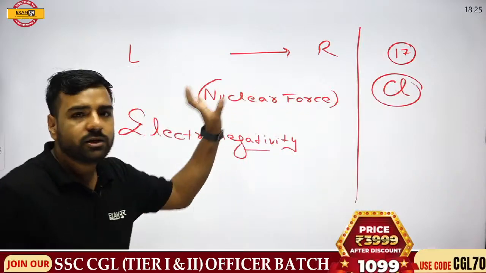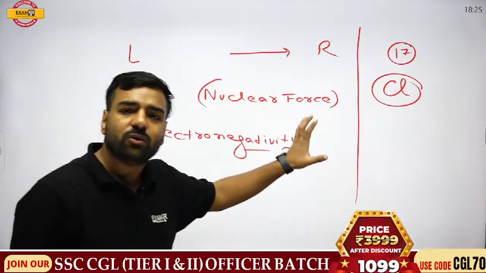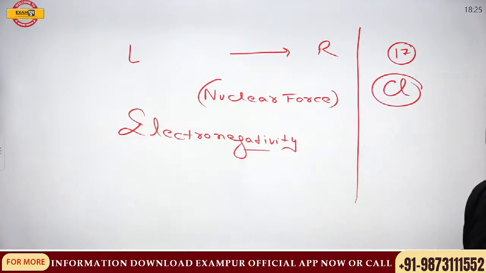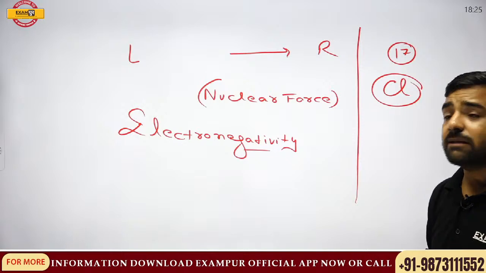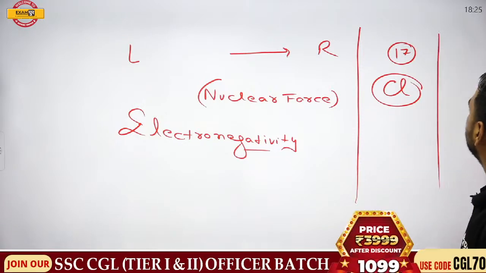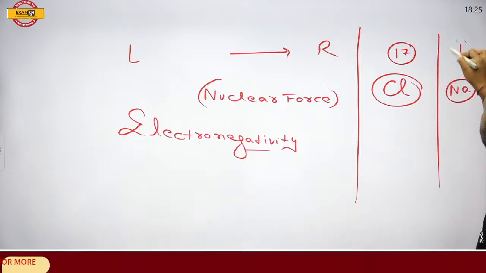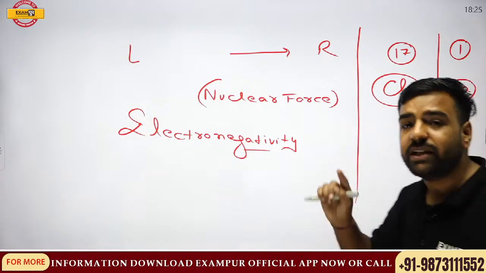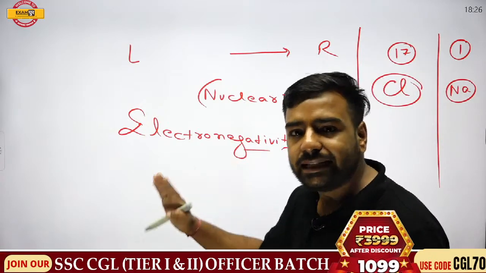Very important, so that we can understand electronegativity easily. Yes, answer please. And I'll require one more answer for sodium as well, which is there in the first group. From here, we'll easily understand what is electronegativity and electropositivity, and then we'll go to ionization potential.